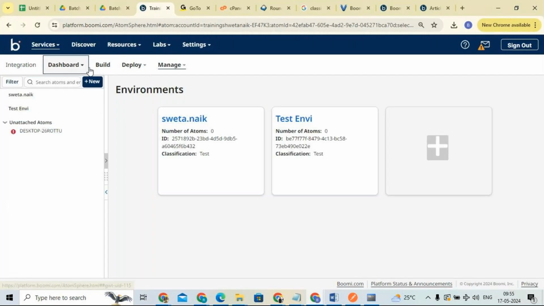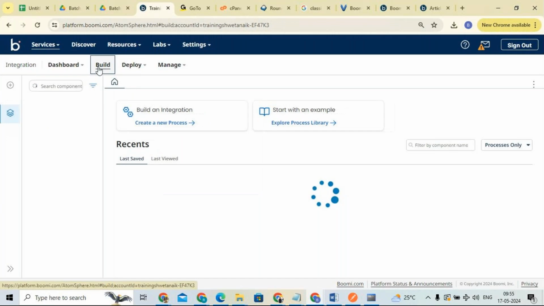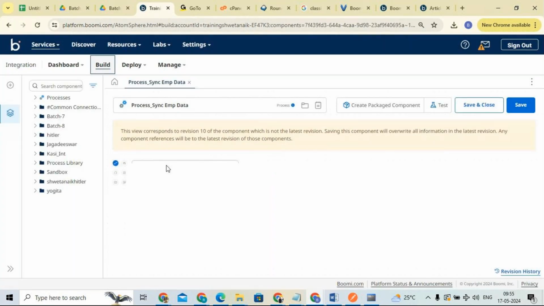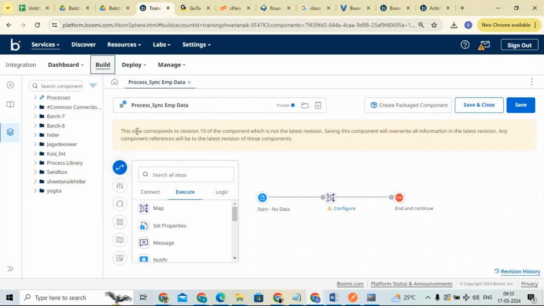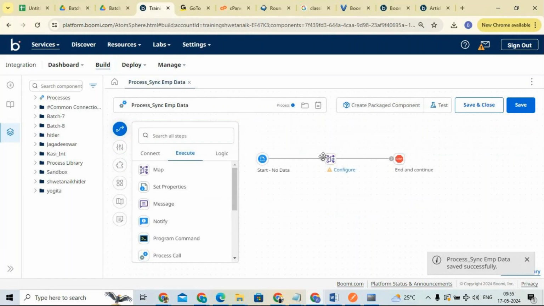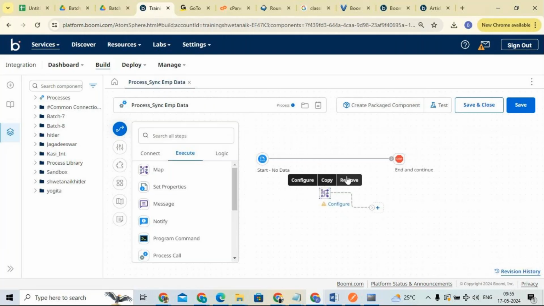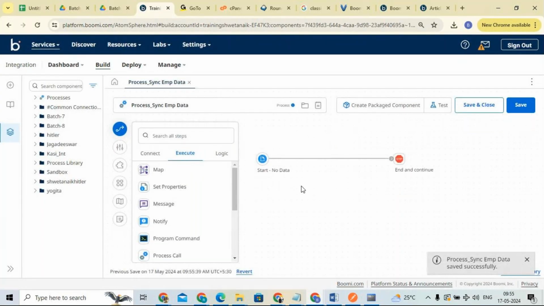If I go to build mode and want to test it, the view is not a component, that's fine. Let me save it. I don't want this as the latest one. I want to delete this, remove this and save it. Now I want to test this process.